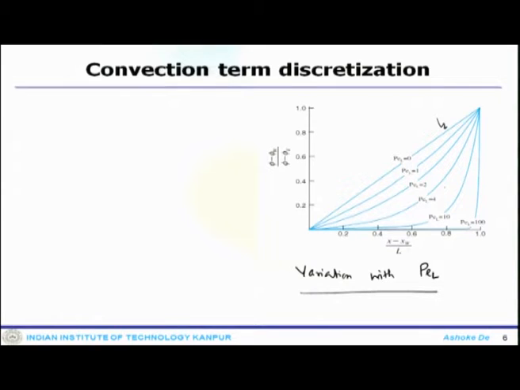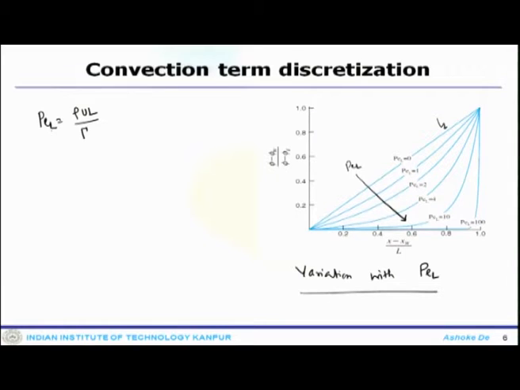The Peclet number is nothing but the ratio rho u L by gamma. So, once this is 0, that means there is no contribution from convection, so it was primarily diffusion.